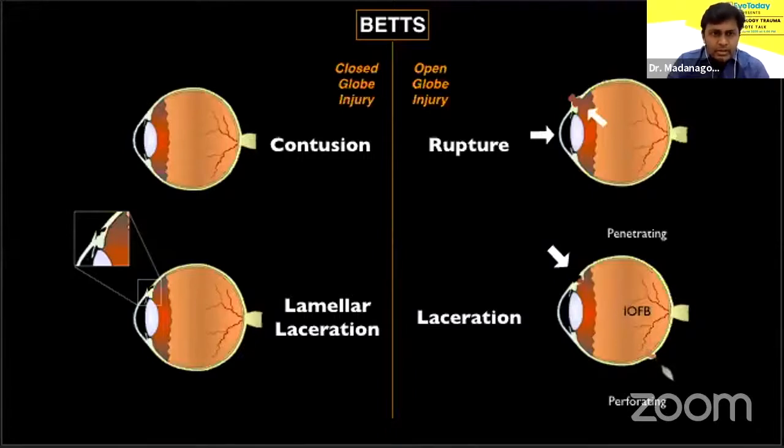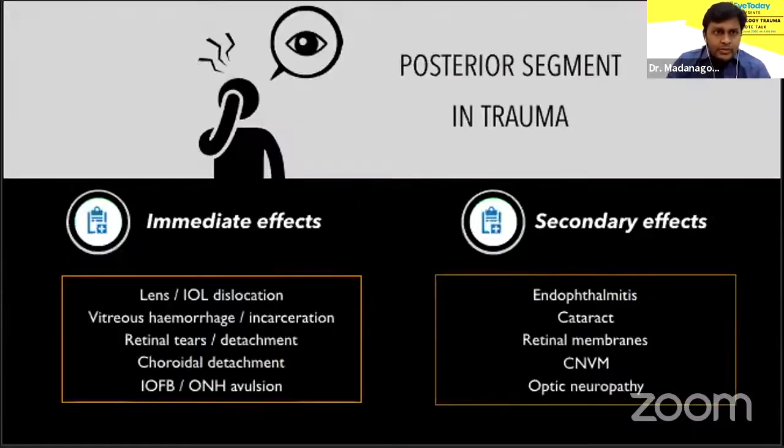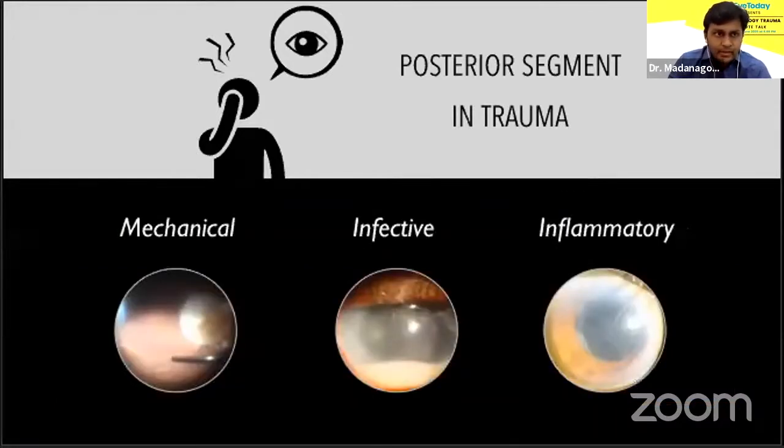Now, these injuries can lead to a spectrum of changes in the posterior segment of the eye. First, we can look at these effects from the standpoint of time: immediate effects, or those that occur a short while later. All anatomical structures can take a hit, so to speak. Later on, secondary effects supersede. Next, we can look at them as either mechanical, infective, or inflammatory events. All immediate events are mechanical. Infective and inflammatory events manifest a short while later.